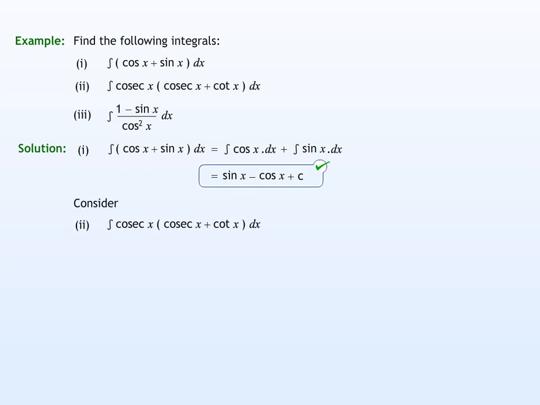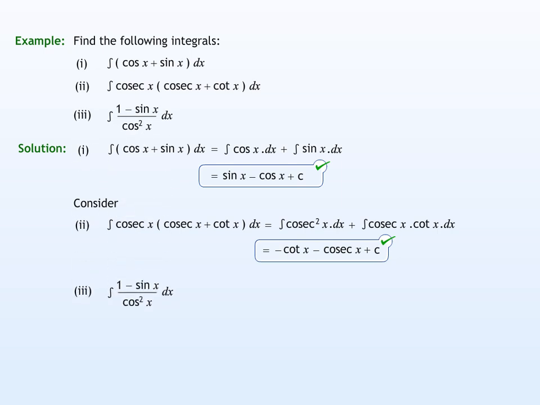Next, consider the second given integral. Note that it can be written as the integral of cosec squared x dx plus the integral of cosec x cot x dx. Further evaluating the respective integrals, we get the required answer as shown.